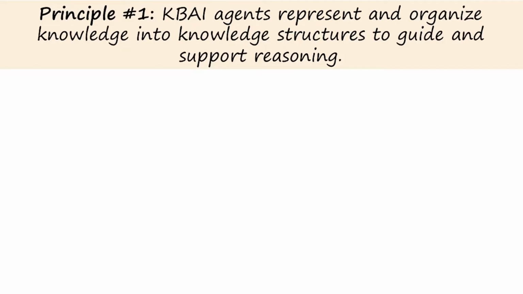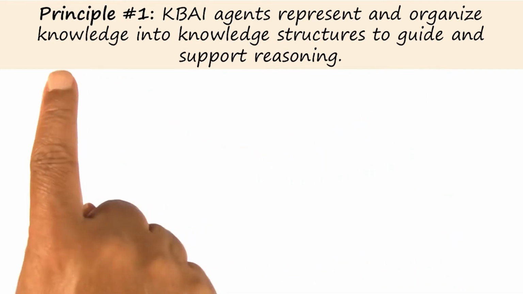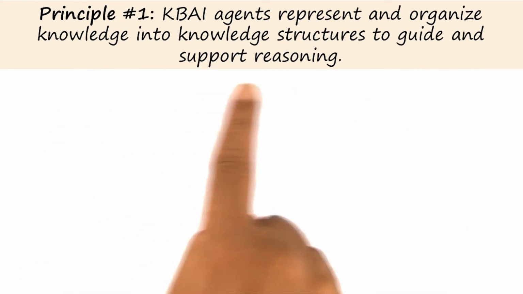In the beginning of this course, we enumerated 7 major principles of knowledge-based AI agents that we'll cover in CS 7637. Let us wrap up this course by revisiting each of the 7 principles. Here is the first one. Knowledge-based AI agents represent and organize knowledge into knowledge structures to guide and support reasoning.